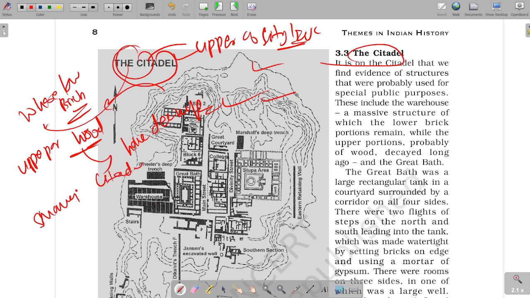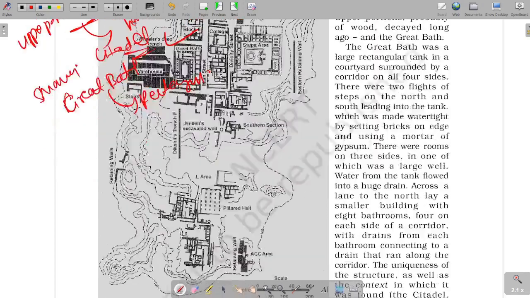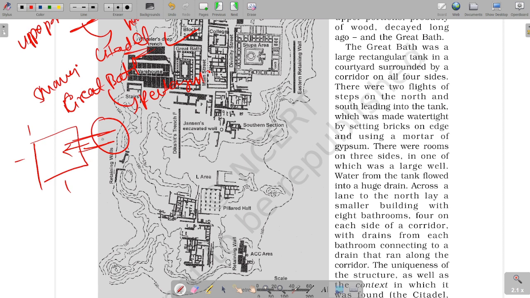But some great features of the Mohenjo-daro citadel are shown here, like the great bath, which was rectangular in shape. It had rooms on three sides, here, here, and here, and one side was open to fill it with water from a well nearby.